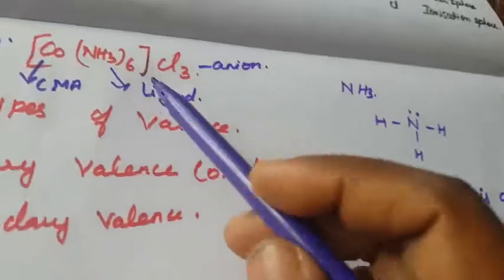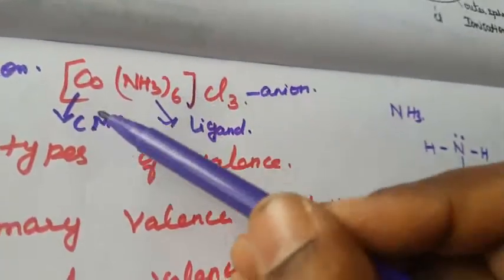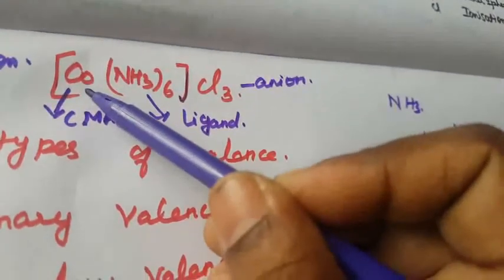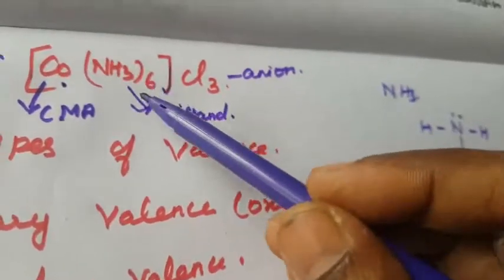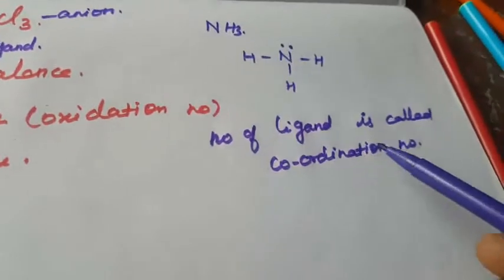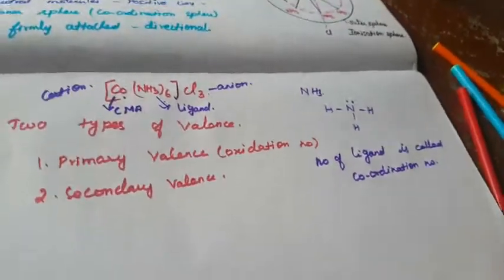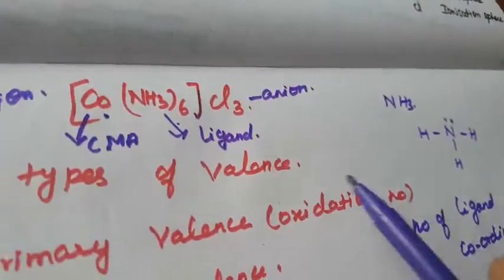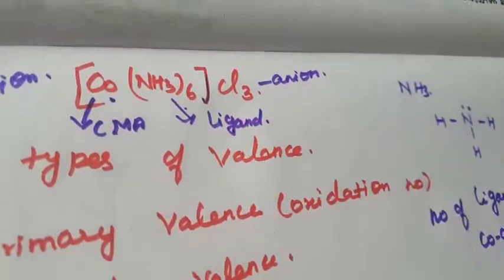How many ligands are there here? There are 6 ligands. This is the central metal atom, cobalt, and this is the ligand. So in this compound there are 6 ligands, so the coordination number is 6.